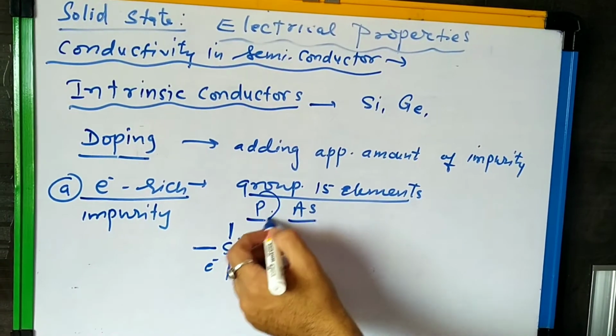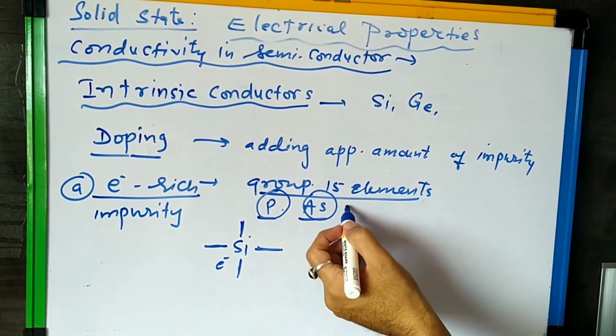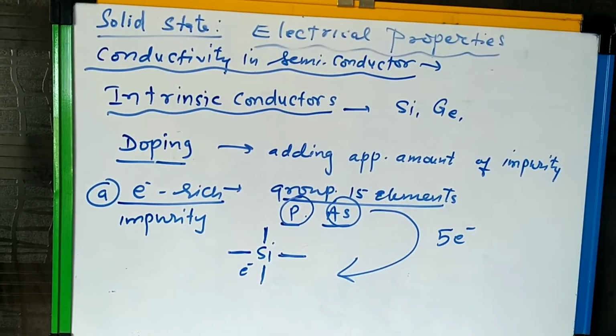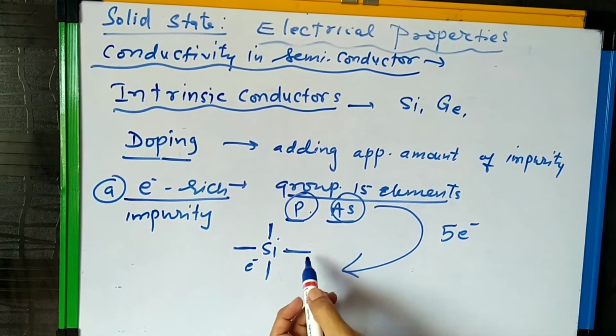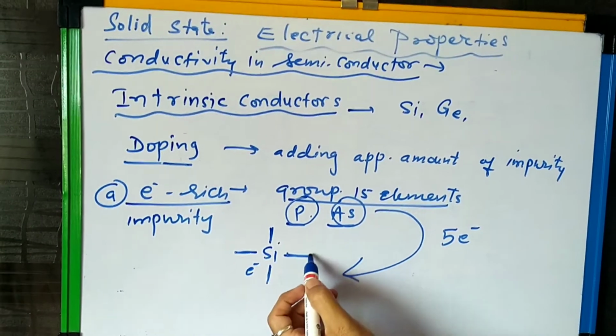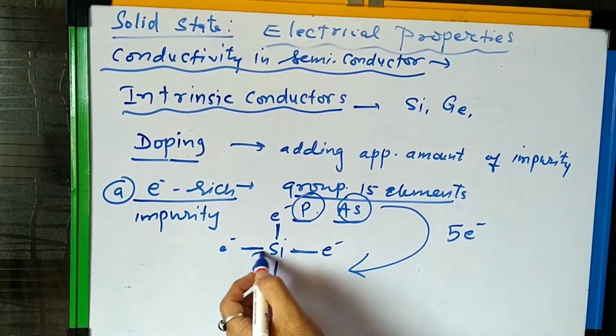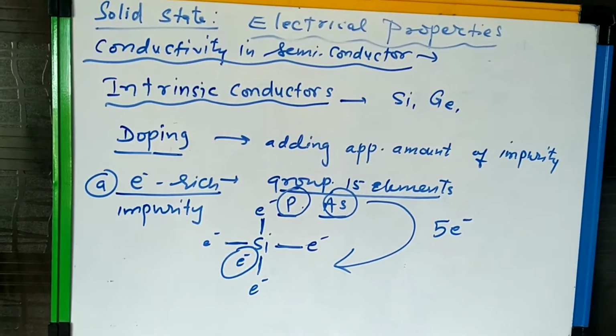So when phosphorus or arsenic type materials, group 15 elements, are added, which have 5 electrons in the outermost shell, out of 5, 4 electrons can make bonds, but the 5th electron becomes extra,